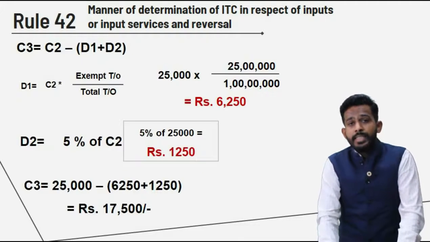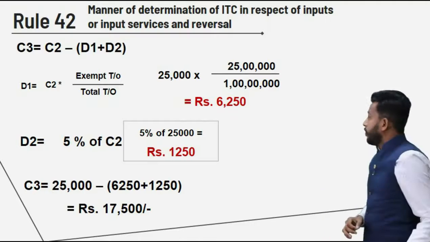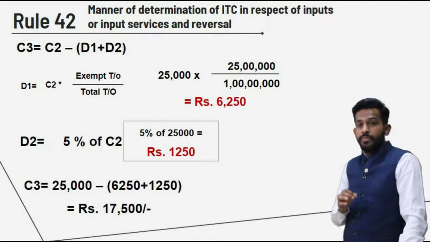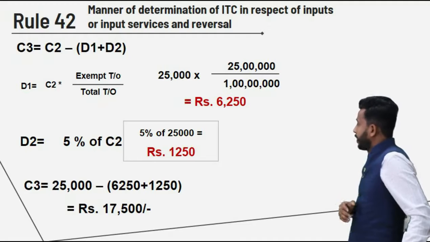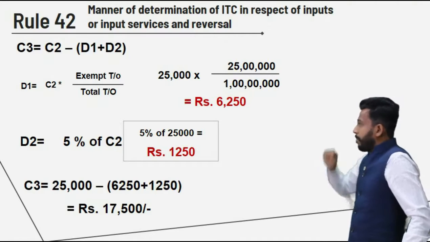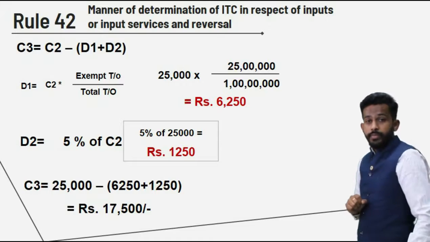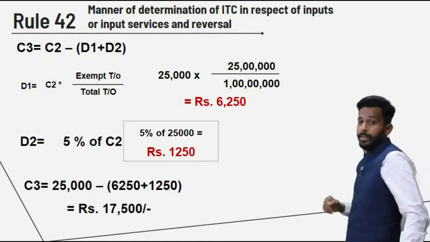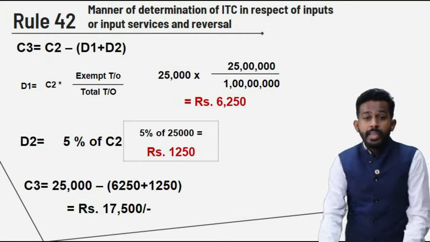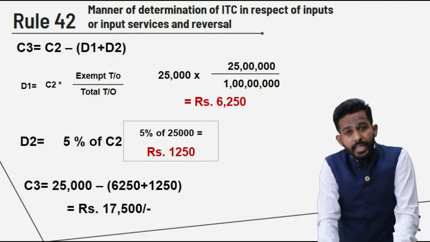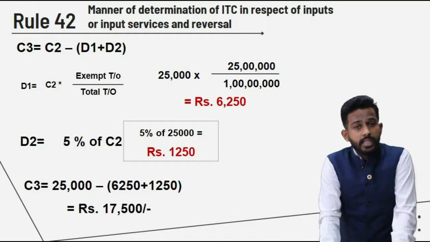C3, that is common credit minus D1 minus D2, common credit minus the sum of D1 and D2, right friends? So the amount of common credit that you have is 25,000 rupees. Now for this particular example, we have assumed exempt turnover as 25 lakhs and total turnover as 1 crore.